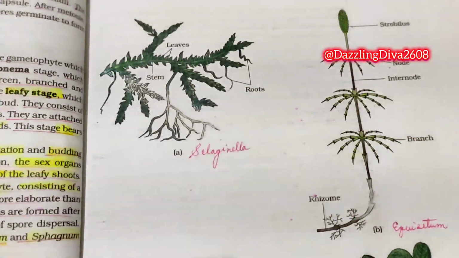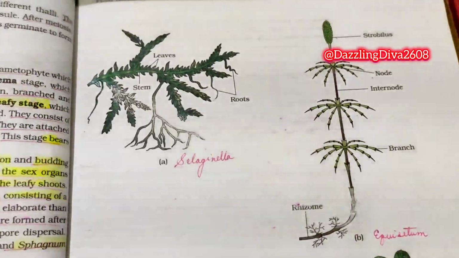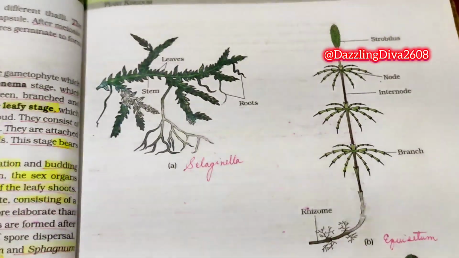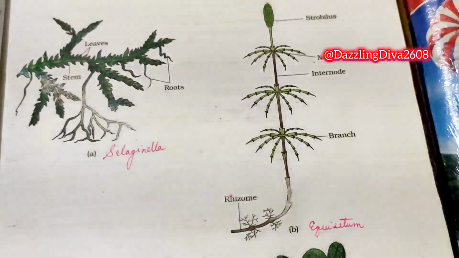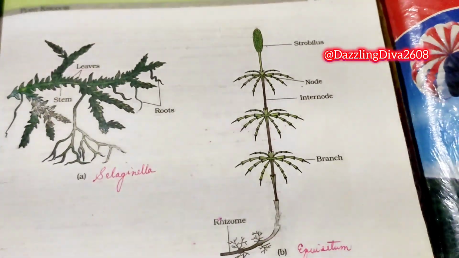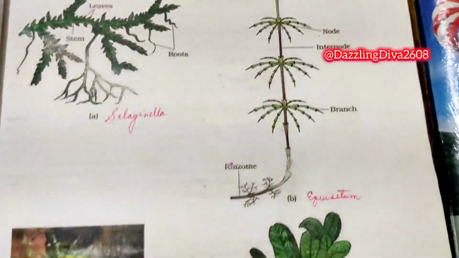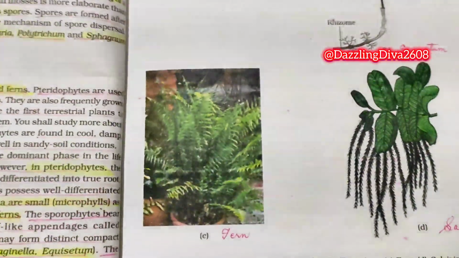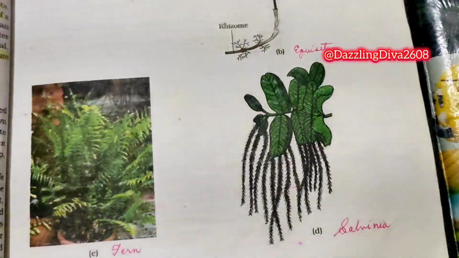First of all, look here. This is the diagram of Selaginella. Stem, leaves, roots are given. This is Equisetum: strobilus, node, internode, branch, rhizome. Now this is the fern, and this is Salvinia.